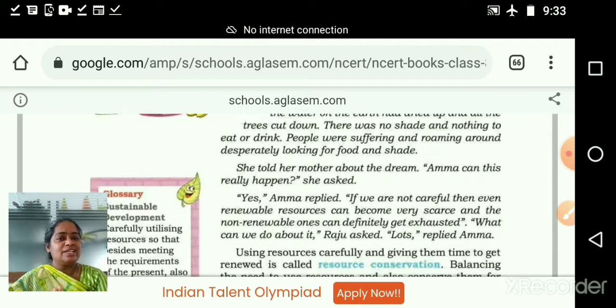If plants are not there, then who will produce oxygen for us? Who will purify the carbon dioxide that we are breathing out? So all these things are connected. So what should we do? We want to conserve. It is our duty as a student, as a human being. What is my duty? To conserve my nature. Not just conserving, I want to make my nature beautiful. We can plant some flowering plants or leafy plants of different colors, like red, which will make a very beautiful surrounding near our house as well as near our school.